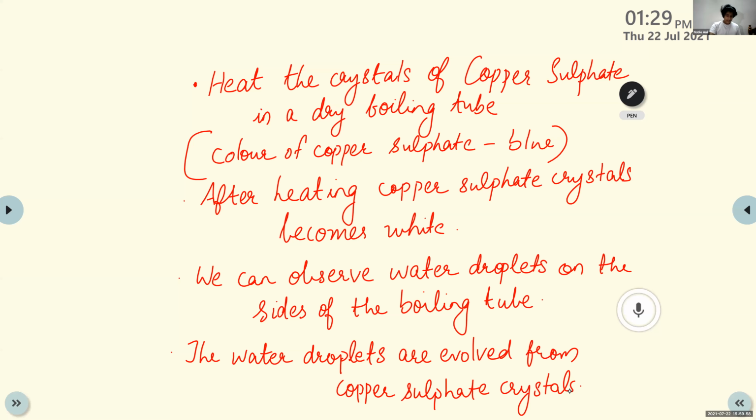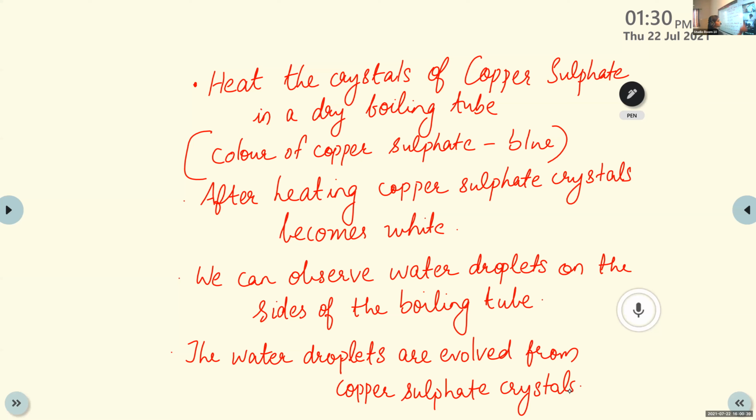What do you observe? The blue color of copper sulfate is restored. Is the blue color of the copper sulfate restored? Can you guess what will happen if we add again 2-3 drops of water to that heated copper sulfate crystals? Does the blue color reappear? Yes, ma'am. It's just a guess, but it happens. Okay. The blue color of that copper sulfate crystals reappears due to the addition of water.